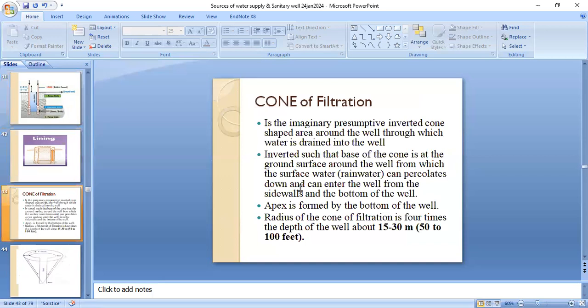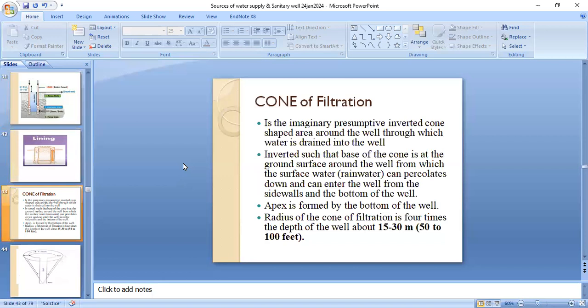Now the cone of filtration. It is the imaginary prismatic inverted cone shaped area around the well through which water is drained into the well. The base of the inverted cone is at the ground surface around the well, from which the surface water, rainwater, can percolate down and can enter the well from the side walls and bottom of the well. Its apex is formed by the bottom of the well.